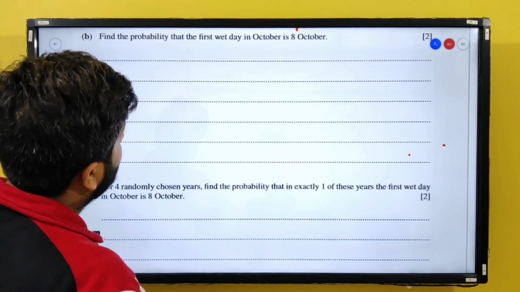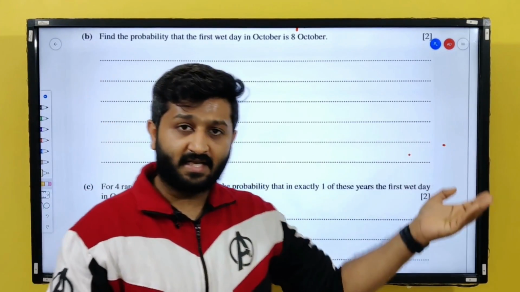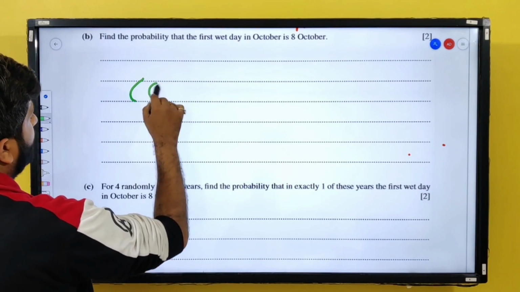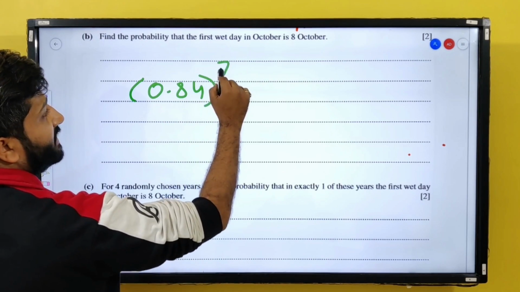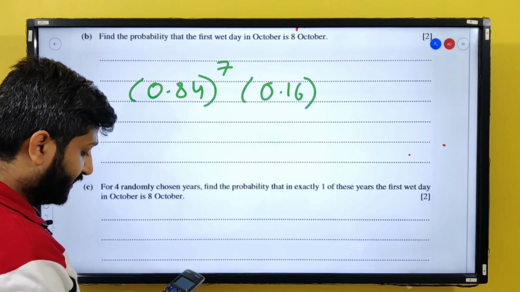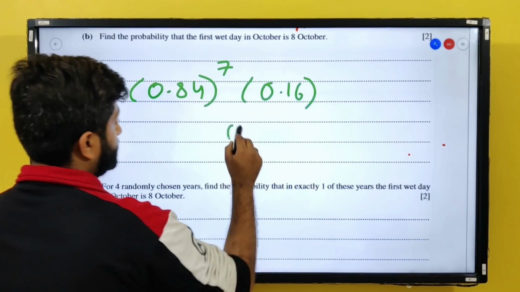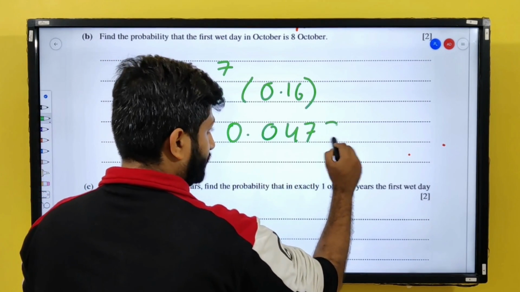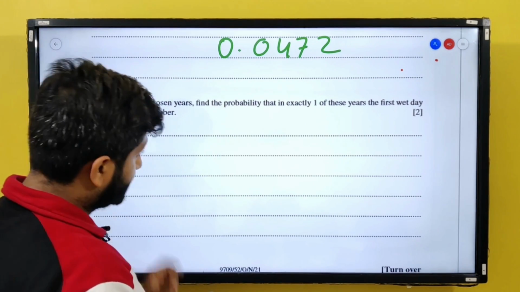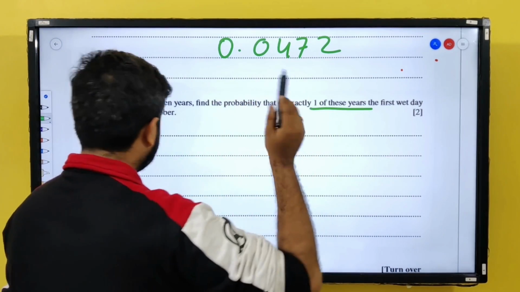Part B. Find the probability that the first wet day in October is 8th October. So the first 7 days are going to be dry, and we know the probability of dry is 0.84. First 7 days are going to be dry and your 8th day is going to be wet. So 0.84 power 7 into 0.16, which is 0.0472.